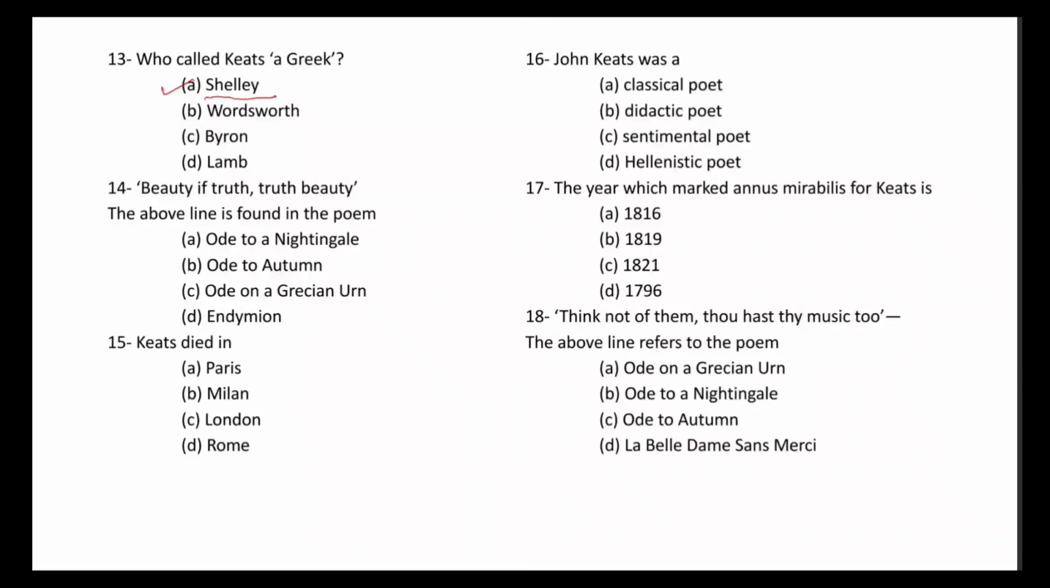Now question number 14 is, beauty is truth. It's not if, it's is. Beauty is truth, truth beauty. The above line is found in the poem. First of all, you should know this is a very important line written by Keats, and this line is found in the poem Ode on a Grecian Urn.